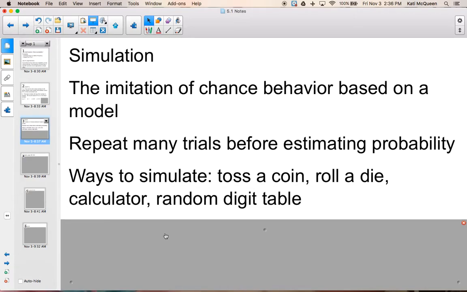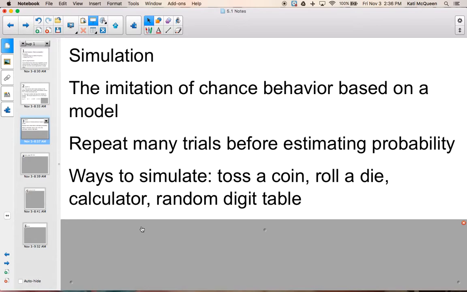Some of the basic ways to simulate are tossing a coin, rolling a die, using a calculator for a random number generator, and the random digit table. A lot of times we'll end up using the random digit table. Now the calculator is actually a little more convenient and streamlined. With a random digit table, you have to use the digits 0 through 9 or talk about them all, because they're all there.